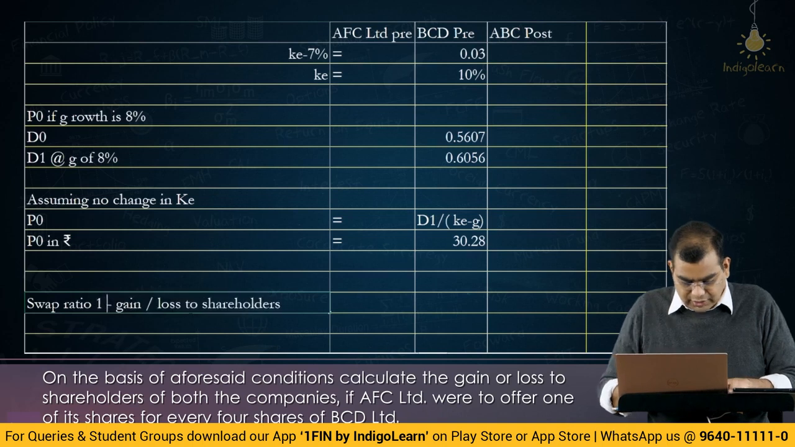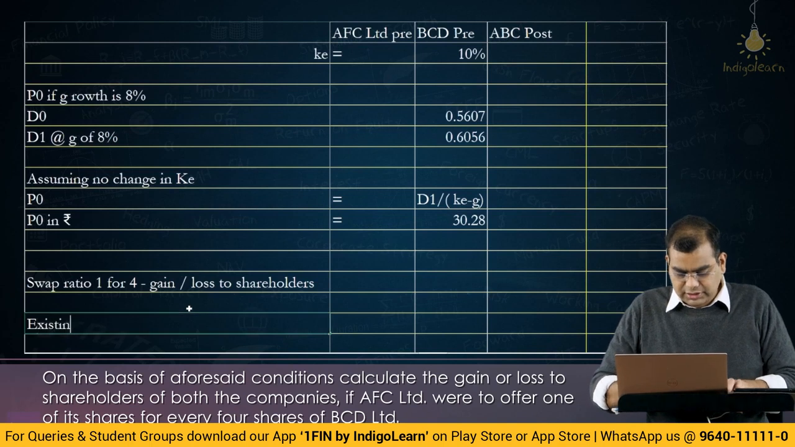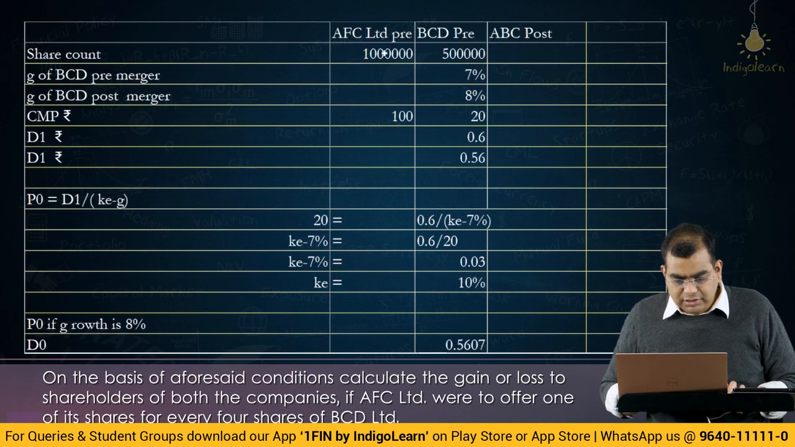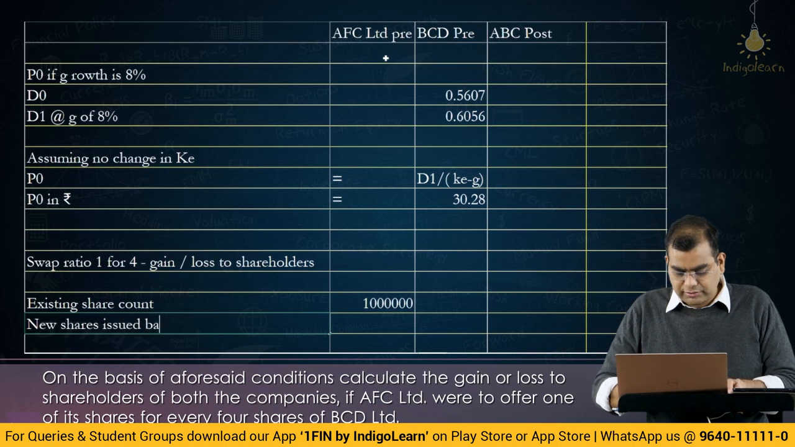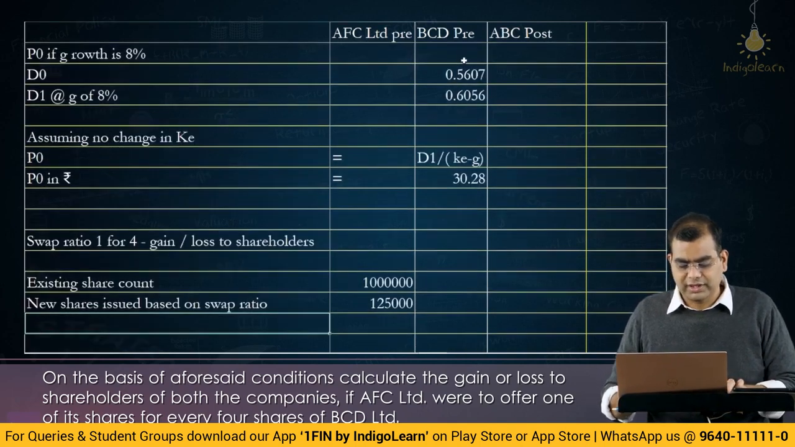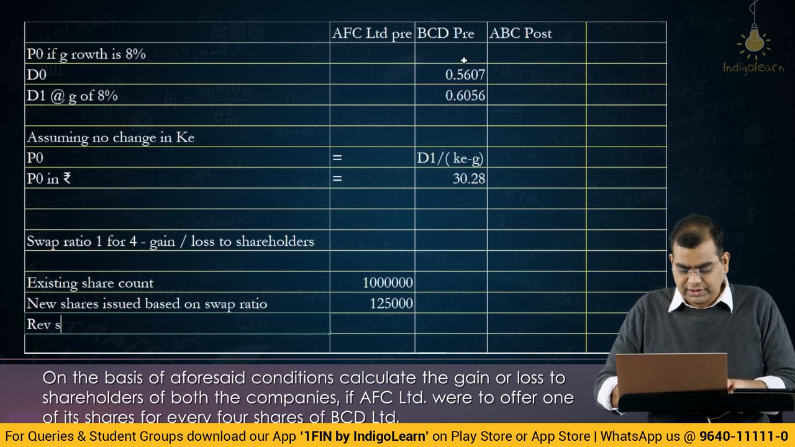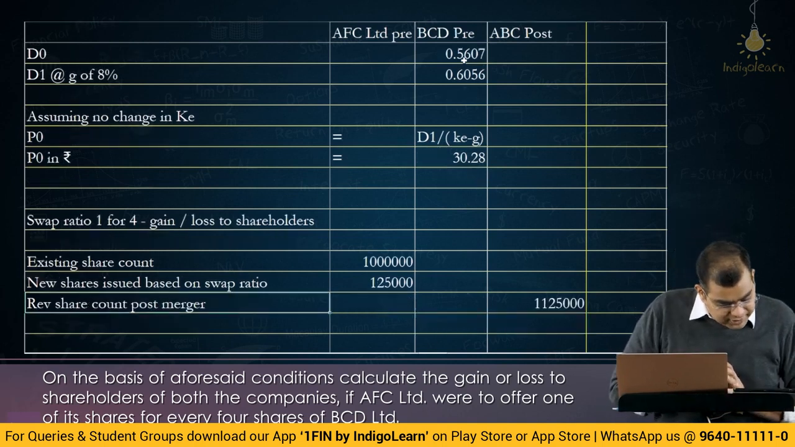Swap ratio 1 for 4. So, the existing share count of AFC is how much? 10 lakhs. New shares issued based on the swap ratio: for every 4 shares, 1. So, this divided by 4, basically issuing 1,25,000. So, the revised share count post merger is the summation of these two, 11,25,000.